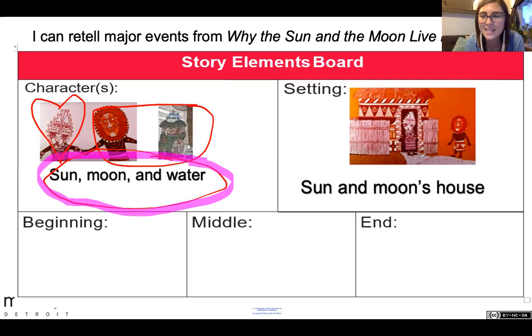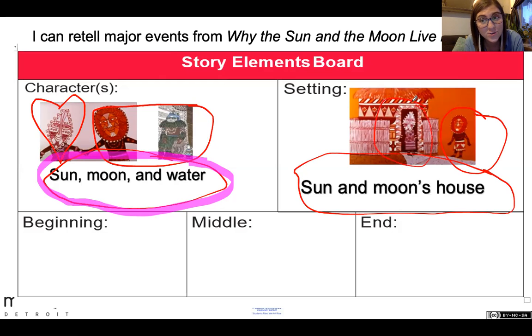No. And the setting, where is the setting? We said it was at Sun and Moon's house, right? The majority of you, I looked at your response sheet and it said the sun's house. Could be the sun's house, but Moon does live there too. You can't forget about her. So what happened in the beginning of the book? And if you did not listen to the book or read the book before this video, please stop right now. Reread, re-listen to the book.